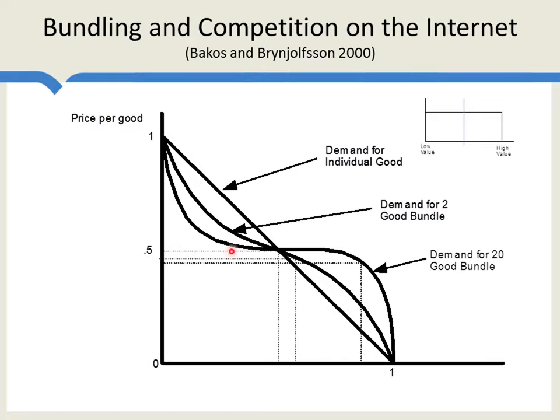Because the quantity demanded is concentrated at the mean, just a small reduction in price can increase the quantity demanded, and that's what the firm will do. It'll drop the bundle price a little bit, sell a lot more, and eat up much more of the total consumer surplus. So that's why it makes sense to bundle thousands of goods when the goods have zero marginal cost.